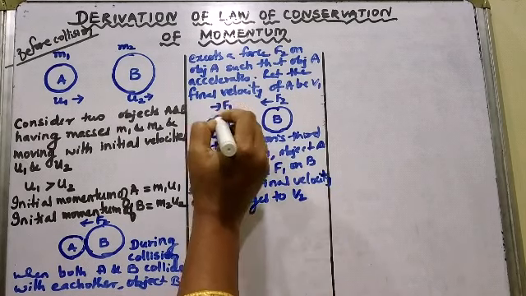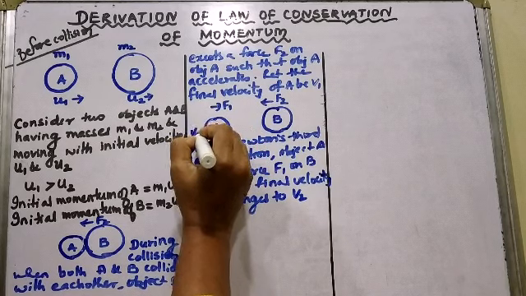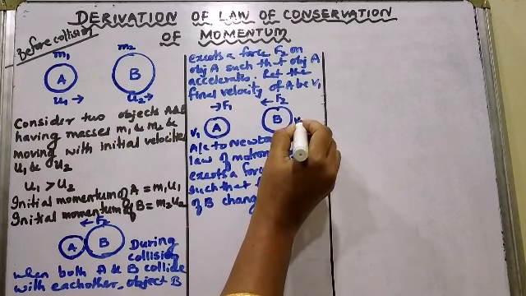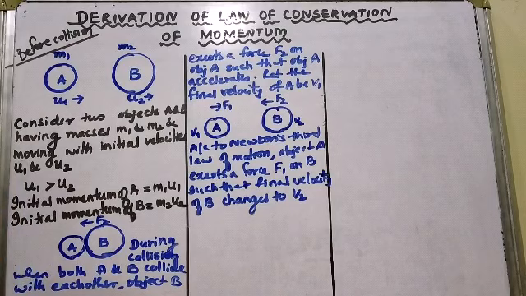So now we are saying, after collision, A is moving with a velocity of v1 and B is moving with a velocity of v2.